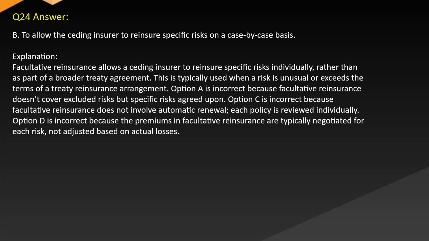Option A is incorrect because facultative reinsurance doesn't cover excluded risks but specific risks agreed upon. Option C is incorrect because facultative reinsurance does not involve automatic renewal. Each policy is reviewed individually. Option D is incorrect because the premiums in facultative reinsurance are typically negotiated for each risk, not adjusted based on actual losses.